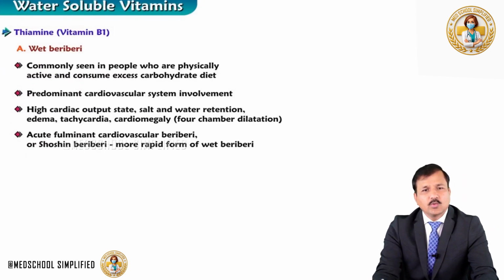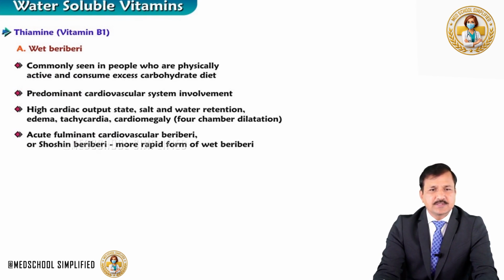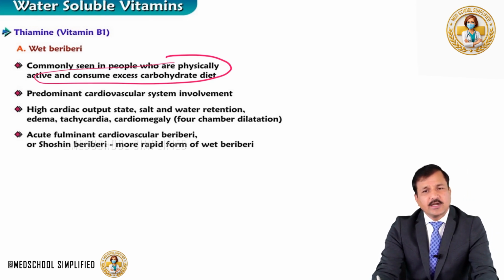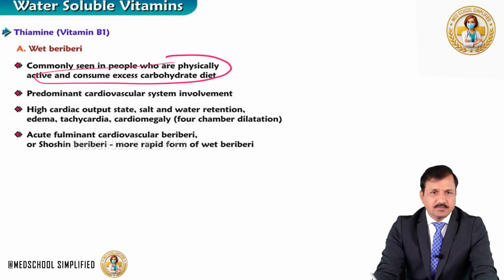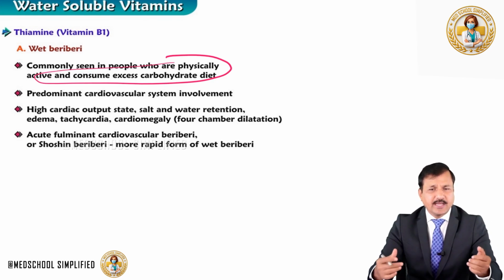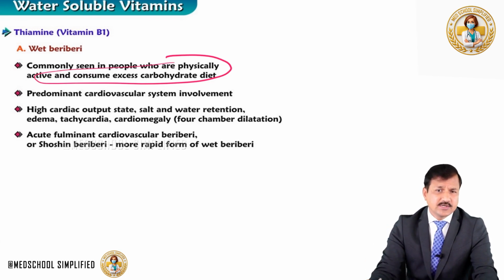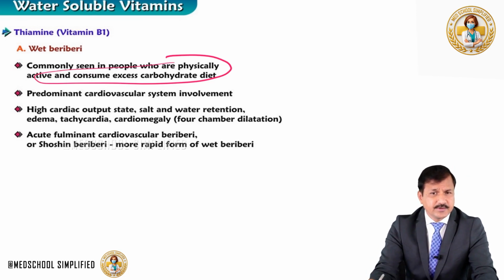Let's look into wet beriberi signs and symptoms and what kind of people go into wet beriberi. Wet beriberi is commonly seen in people who are physically active and also those who consume an excess carbohydrate diet. That means when a person is physically active, the energy metabolic reactions like conversion of pyruvate into acetyl-CoA, done by pyruvate dehydrogenase complex, one of the enzymes that needs thiamine pyrophosphate. We have seen that in the previous slide.